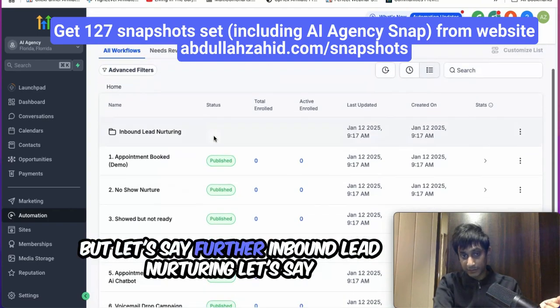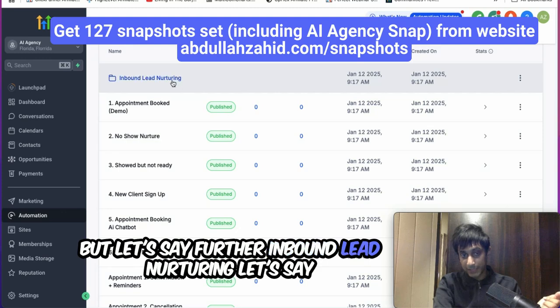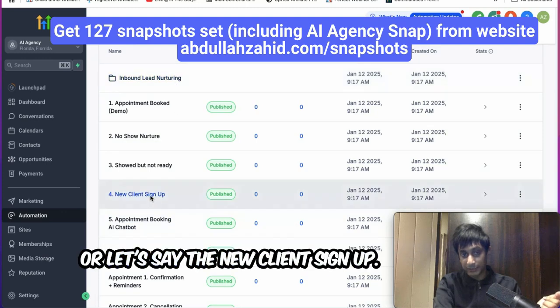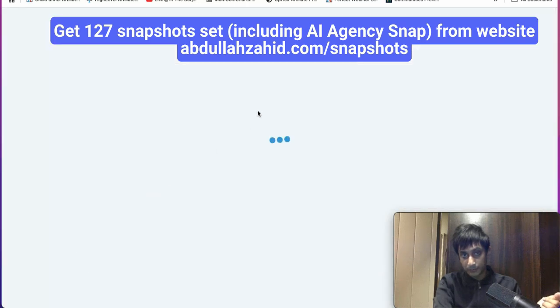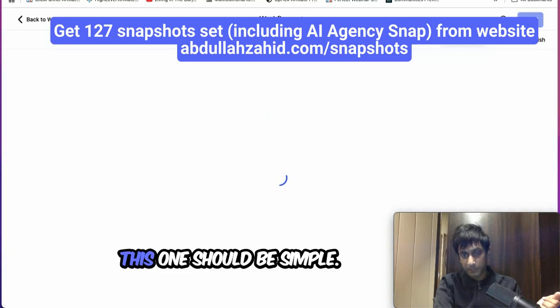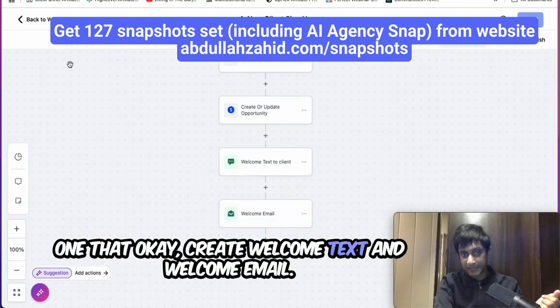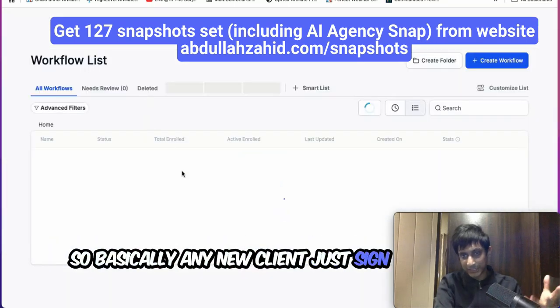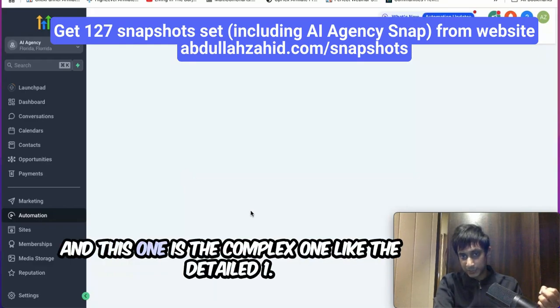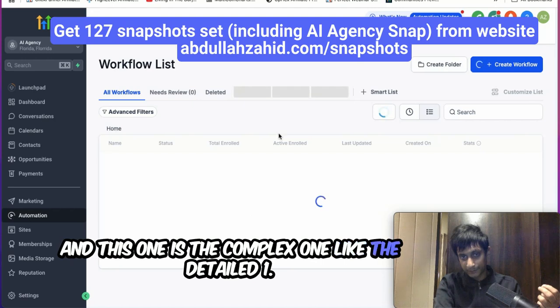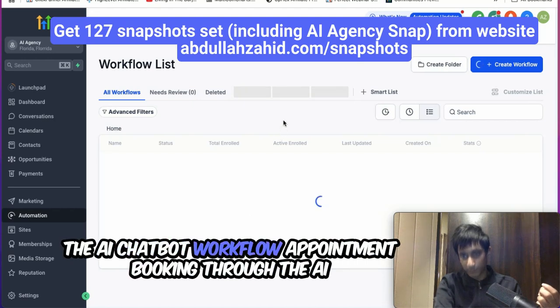But let's say further, inbound lead nurturing, or the new client sign up. The new client sign up should be the simple one: create welcome text and welcome email. So basically, any new client just signs up, welcome text and welcome email. And this one is the complex, detailed one, the AI chatbot workflow.